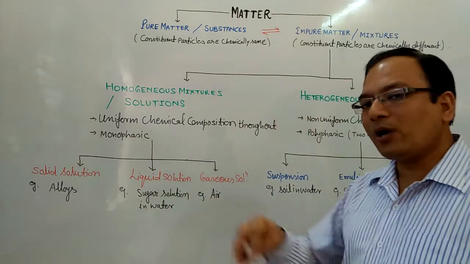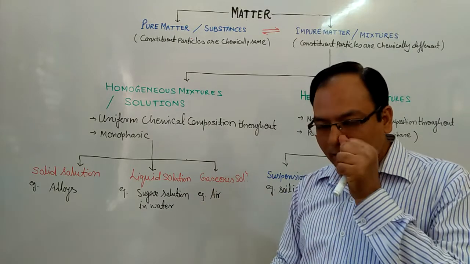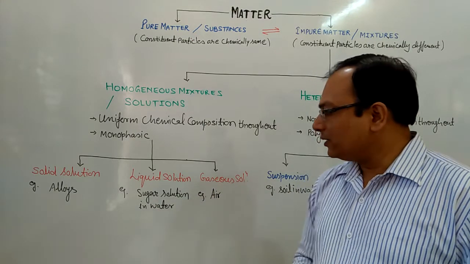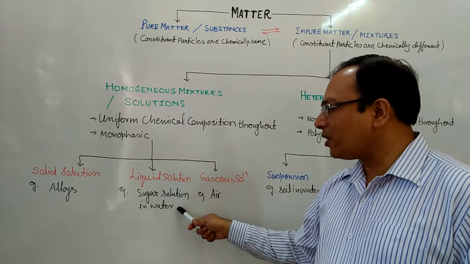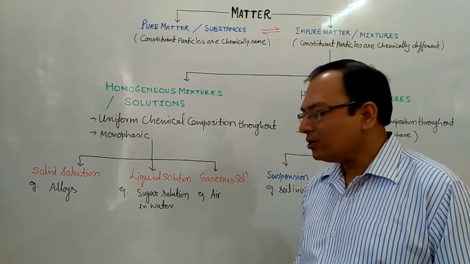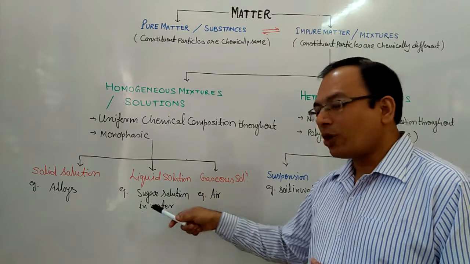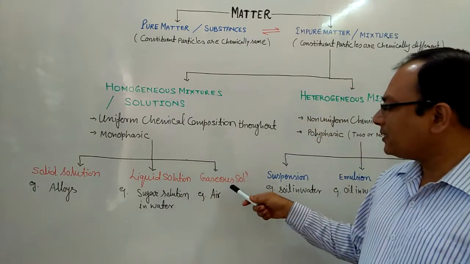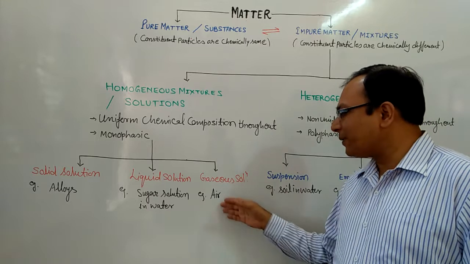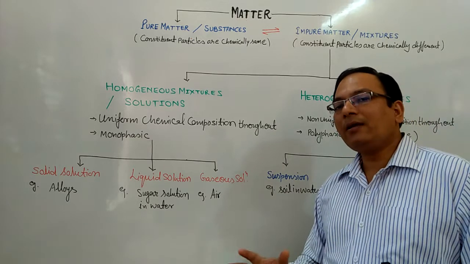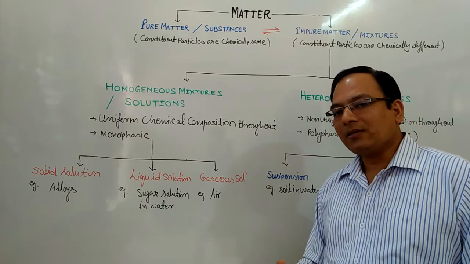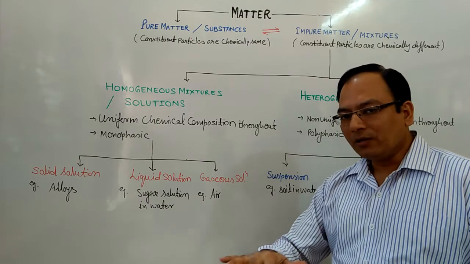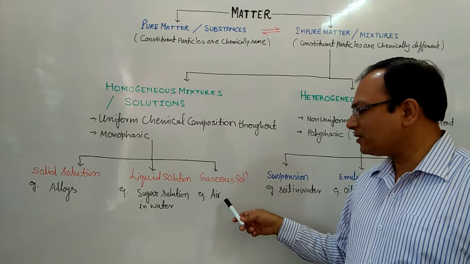Liquid solution: when we dissolve sugar in water, the sugar dissolves in the water uniformly. You can't distinguish between them. This is called a liquid solution because the final state is liquid. Salt solution is also an example of a liquid solution. Next is the gaseous solution. The example is air. We know that air is a mixture of gases. The different types of gases are mixed with each other uniformly. So air comes under gaseous solution.